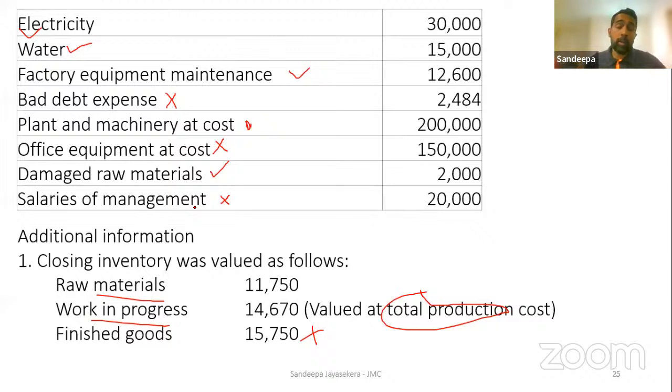I hope you all know that I have taught in my class that work in progress can be measured either at the primary cost or the total production cost. Primary cost means if the work in progress item is at the beginning of the production process. Work in progress means work still going on. The product has started but not finished. Halfway through. So it can be at the initial stage. Then you are valuing it at the primary cost. If it is somewhat completed, you are going to value at the total production cost. So this one is valued at the total production cost.